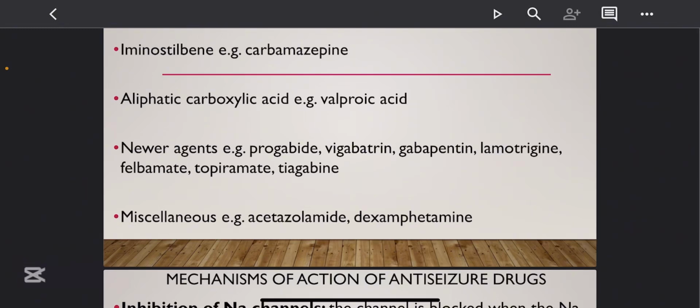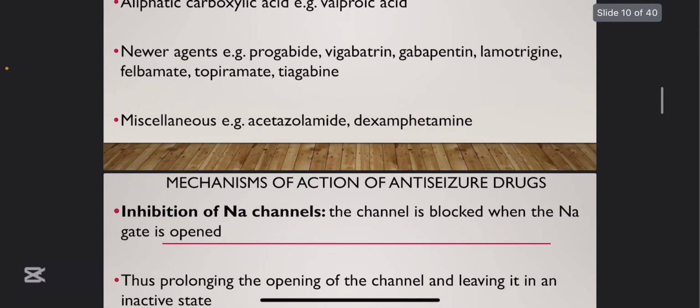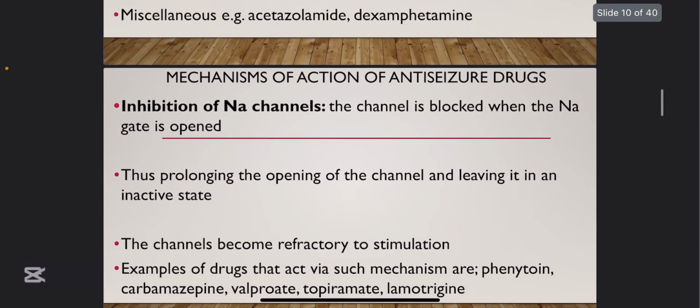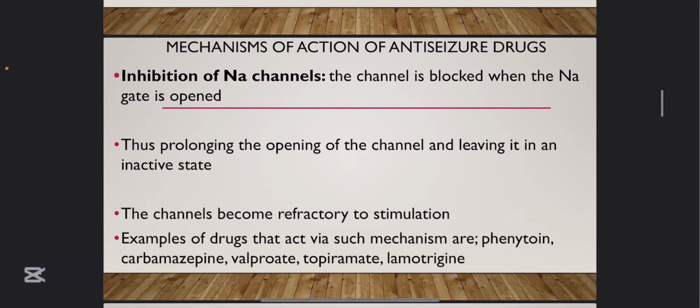Next, let's go on to the mechanism of action of anti-seizure drugs. All right, mechanism of action. It is very important to explain this mechanism of action very well. Do you get? Because it's an exam question. Discuss the mechanism of action of anti-seizure drugs.